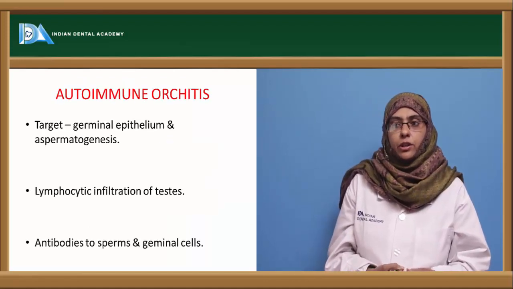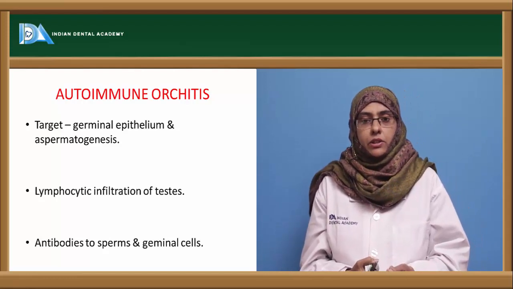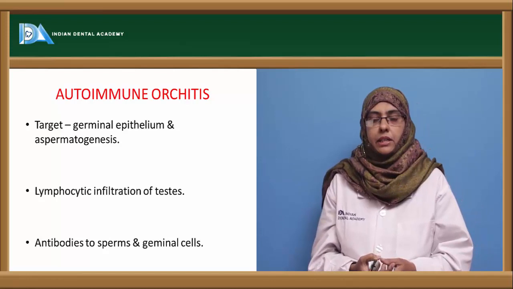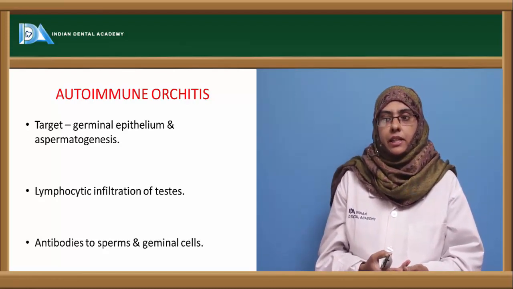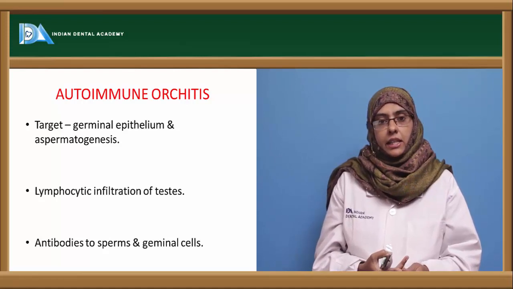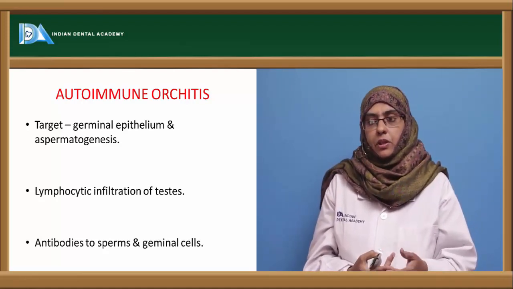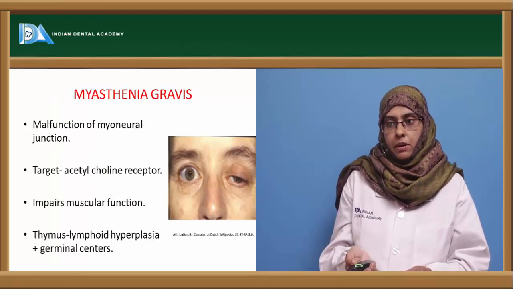Next is autoimmune orchitis, that is already dealt with, where the autoantibodies are usually produced against the sperm or germinal epithelium, causing aspermatogenesis. And here you can see the lymphocyte infiltration of the testis, and the antibodies that are produced destroy the sperms or the germinal cells, leading to orchitis, followed by mumps.